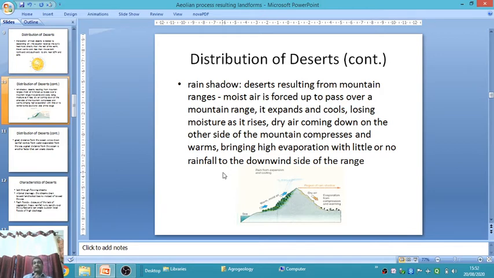Rain shadow in Marathi is called Prajanya Chayacha Pradesh. The Sahyadri ranges are one example of a rain shadow zone in our Maharashtra state. After crossing the Sahyadri ranges, some of the area parallel to the Sahyadri belongs to the rain shadow zone. It is a very scanty rainfall zone, called a rain shadow zone.